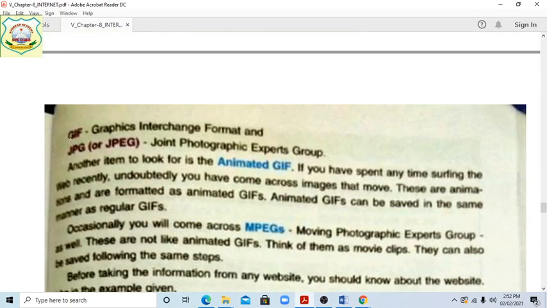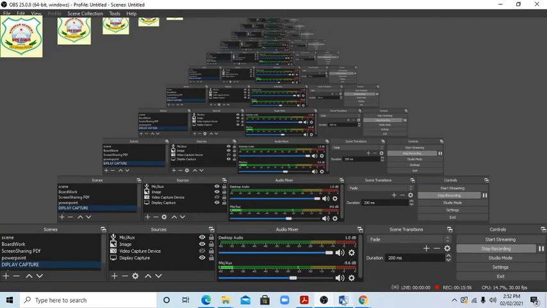Our picture is saved in the GIF form or JPG. Graphics Interchange Format, or JPG, that is Joint Photographic Expert Group. Students, whatever file we have saved, we want to show you.